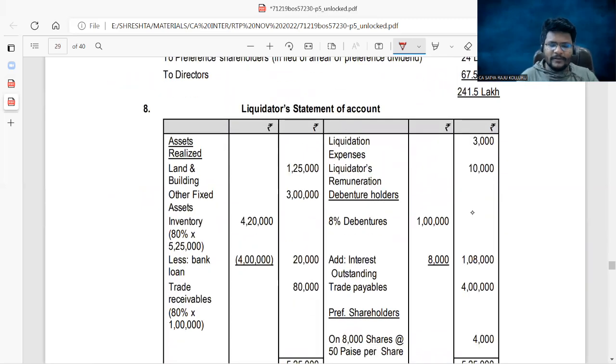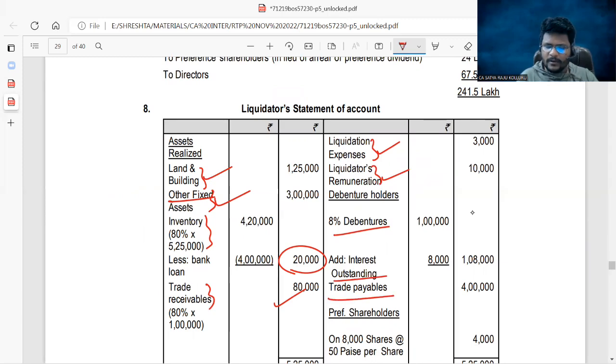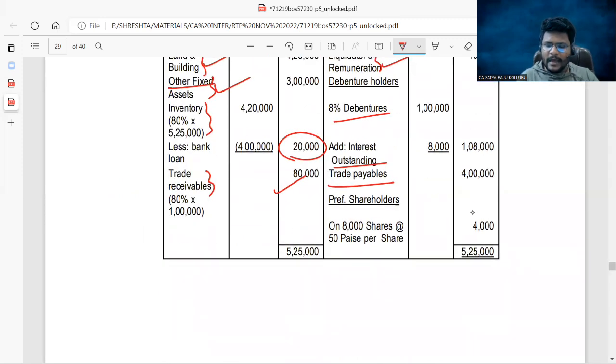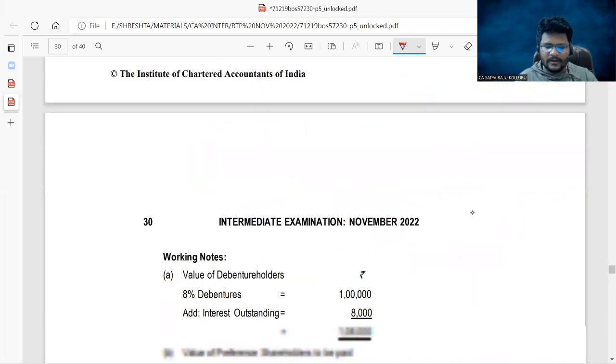Yeah. So assets realized: land and building 100%, other fixed assets 100%, inventory 80%, out of it bank loan 20,000 is a surplus, trade receivable 80%. Then liquidation expenses, liquidator remuneration, debenture holders and interest, trade payables. Then the only cash balance is 4,000 that was distributed among the preference shareholders. Nothing is great here. That's it.